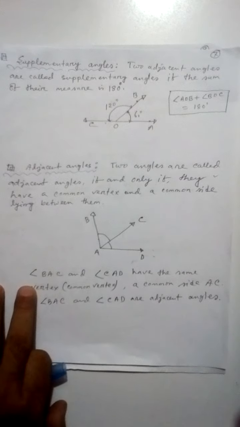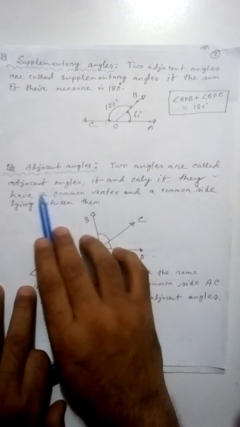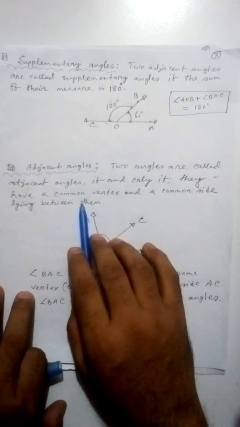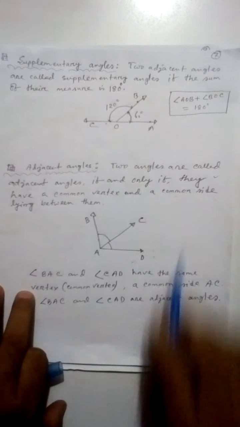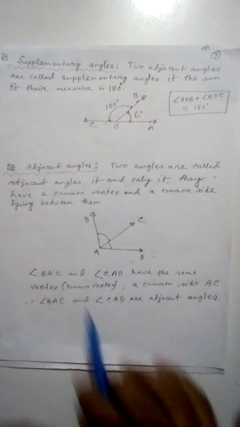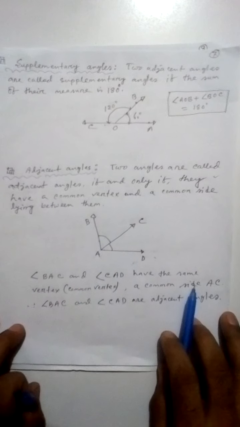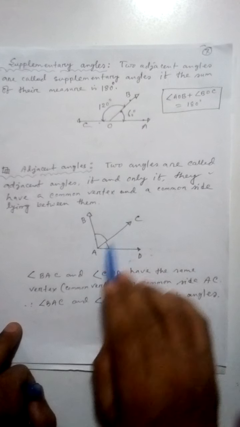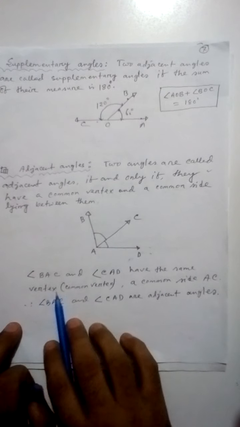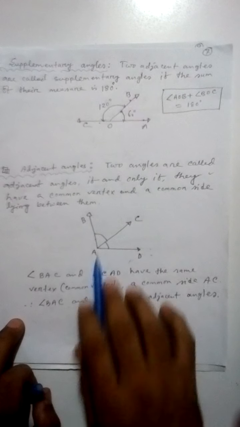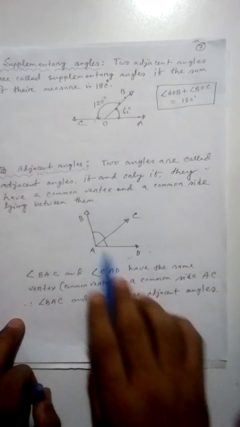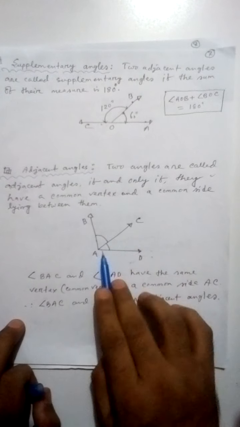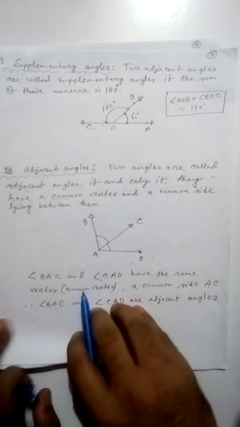Adjacent angles. Two angles are called adjacent angles if and only if they have a common vertex and a common side lying between them. In this figure, angle BAC and angle CAD have a common vertex point A and a common side AC. Therefore, BAC and CAD are adjacent angles.